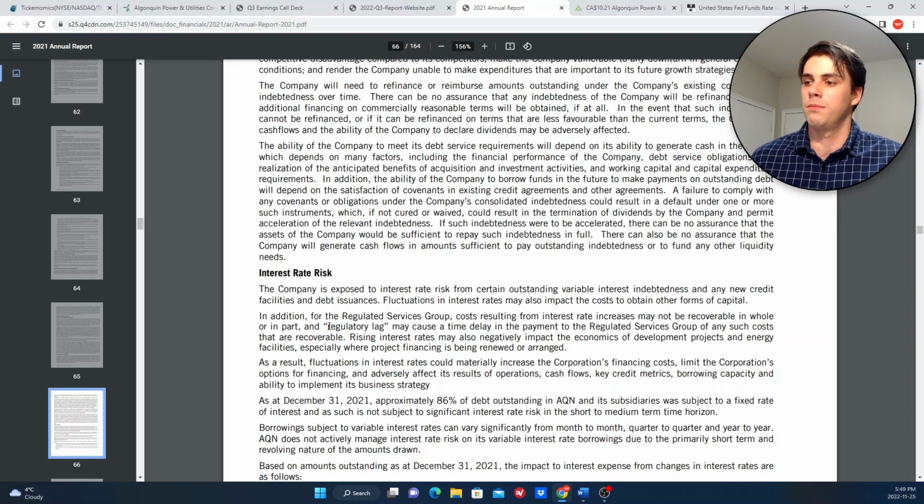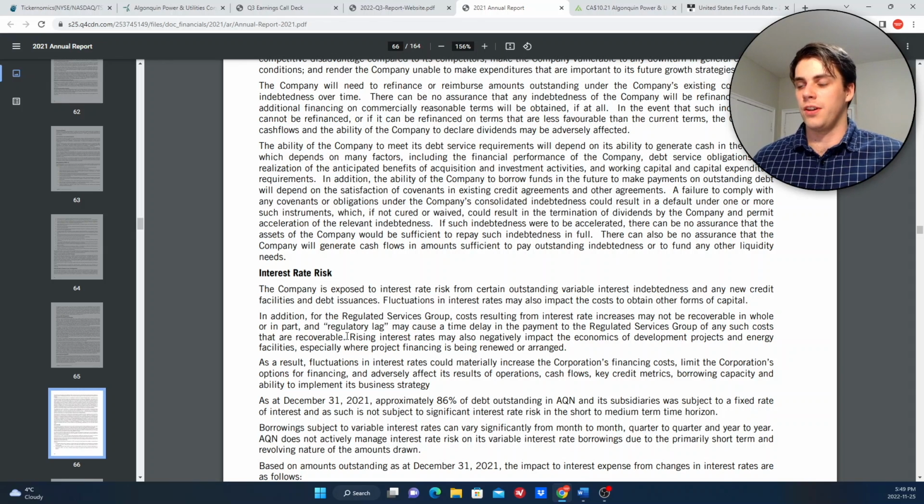And specifically, they talk about regulatory lag here, which is a time delay in the payment to the regulated service groups. It's really the difference between the costs that they incur, whether those costs are rising because interest rates are going up or just because of inflation overall, and the amount that they can actually charge in their regulated utility services group. Because, as the name would indicate, regulated, the amount that they can charge is not determined by supply and demand or market dynamics. It's determined by what the regulators allow them to charge.